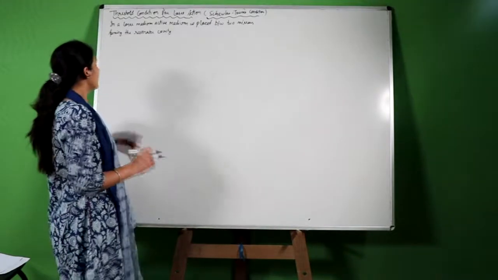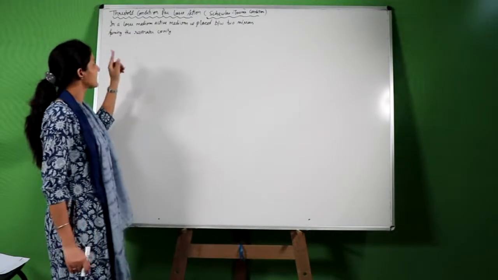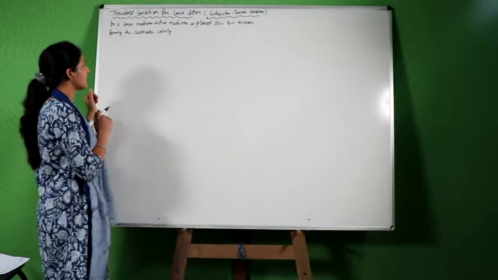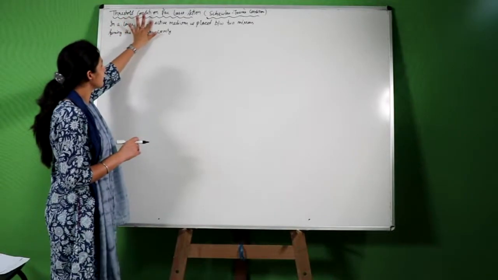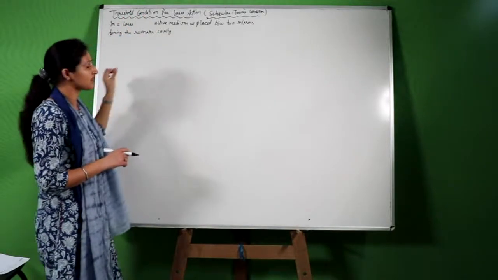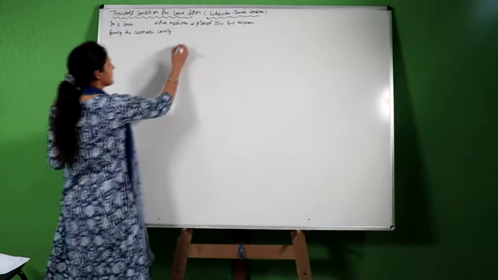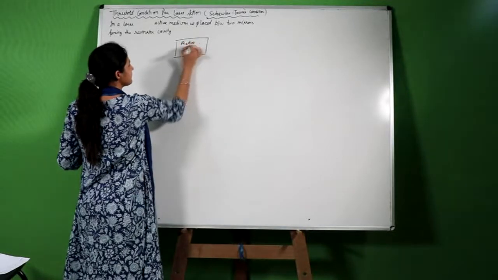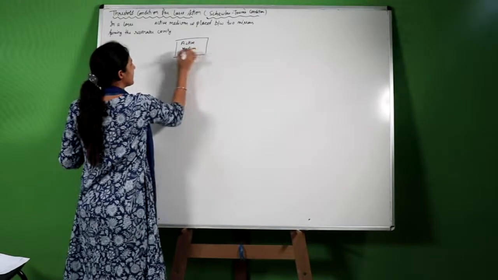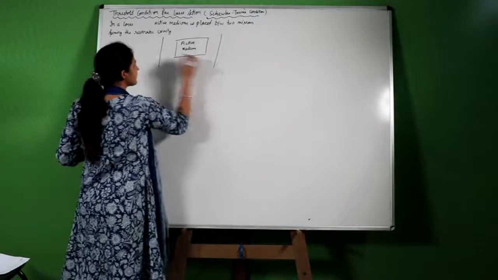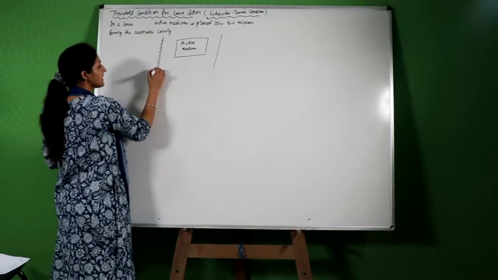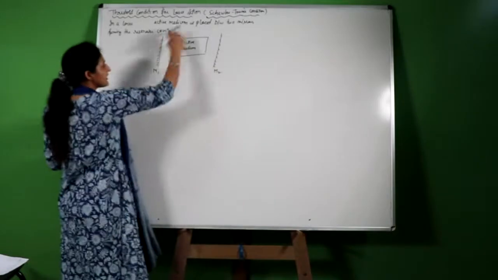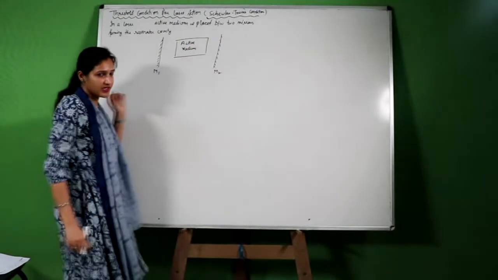The next topic is the threshold condition for the laser action, also known as the threshold conditions. We know that in a laser there is an active medium which is placed between two mirrors forming the resonant cavity. Let us say this is mirror M1, this is mirror M2. This whole is the resonant cavity or optical resonator.